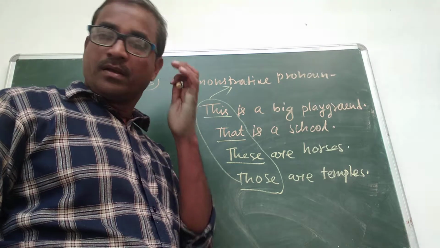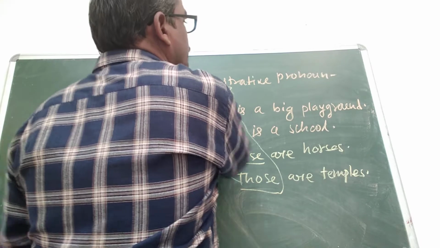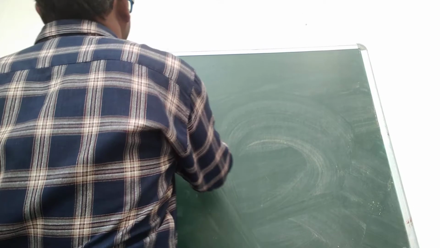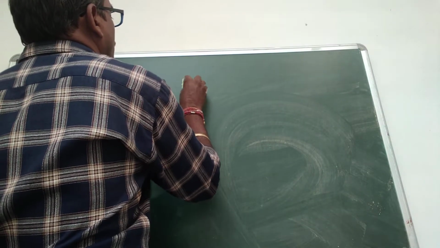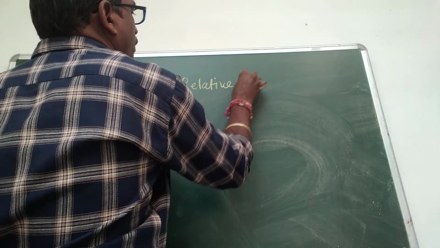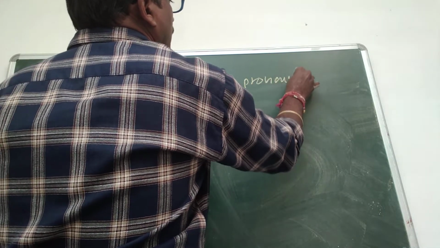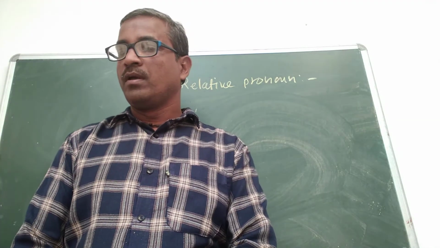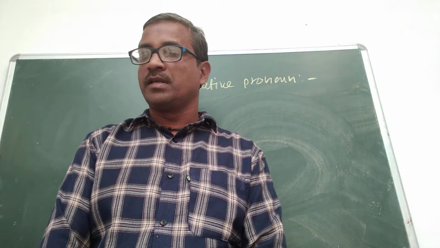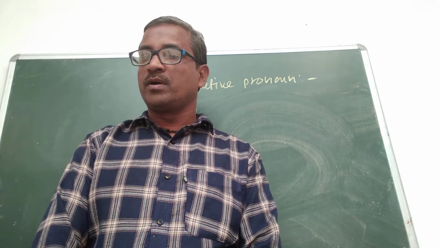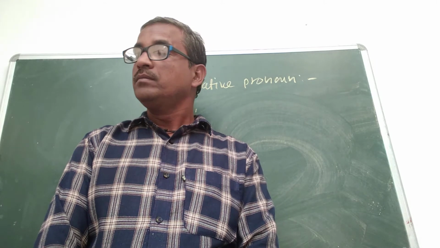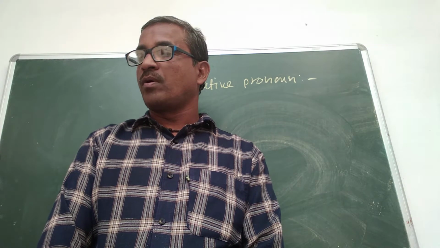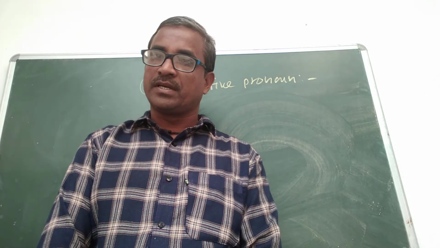Now we see relative pronoun. Next type is relative pronoun. Relative pronoun is the pronoun which refers to persons or things in a general way and doesn't refer to any particular person. A relative pronoun refers or relates to some noun which is called its antecedent.